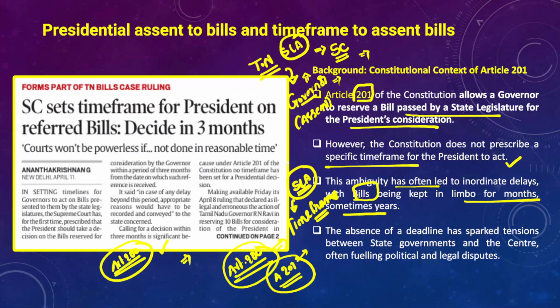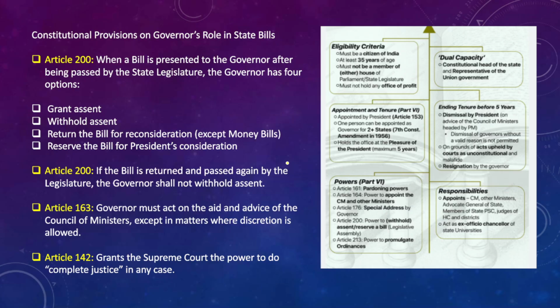In this context, the Supreme Court has held that governors or the president withholding assent to the bills passed by the state legislative assemblies for an indefinite period of time violates the constitutional principles, and also violates the basic principles of the Indian Constitution, including the federal features, because this bill has been passed by the state legislative assembly, which is elected by the people directly, right?